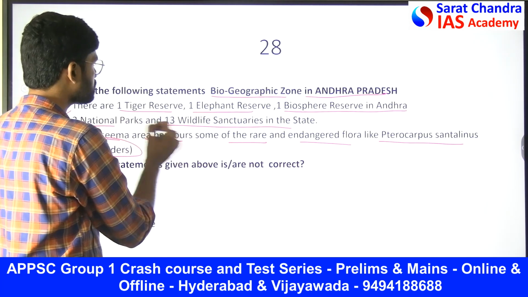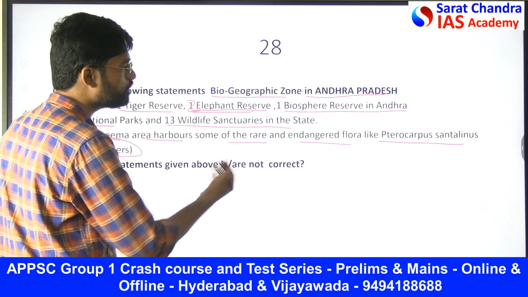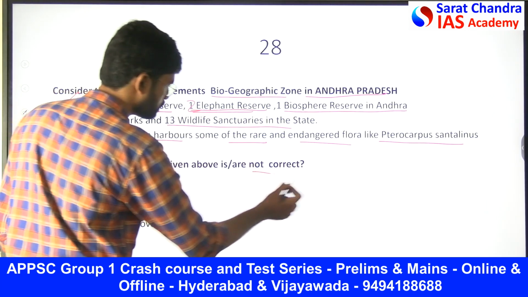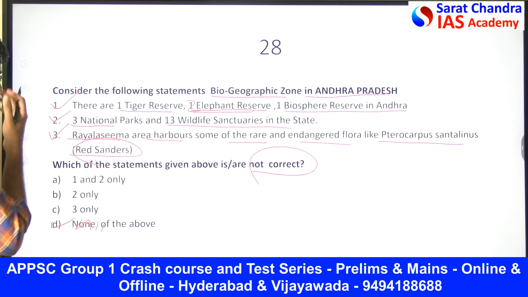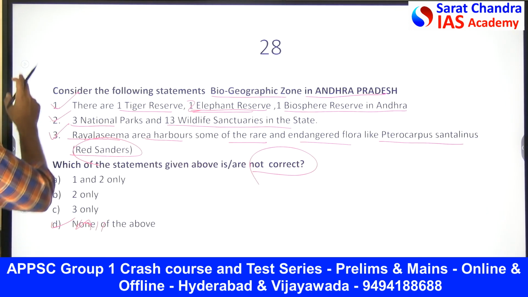There is 1 tiger reserve and 2 elephant reserves. There are majorly 2 elephant reserves and 1 biosphere reserve in Andhra Pradesh. Obviously all the above is the right one. They have asked which is not correct. So which is not correct? Obviously none of the above. So none of the above is the right one.